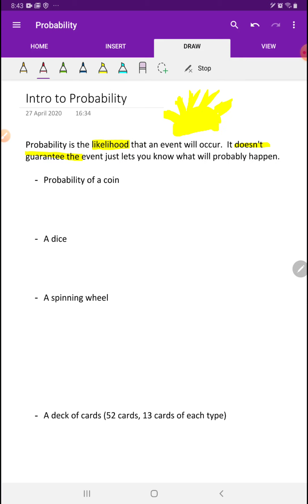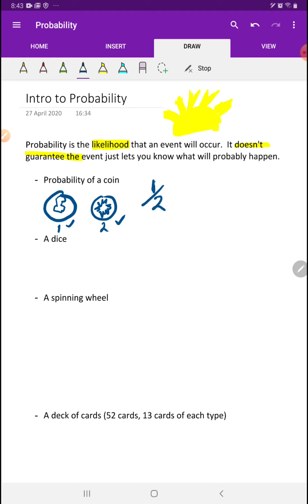So let's look at some probability possibilities. So let's start with this. What's the probability of flipping a coin and getting heads? There's my head, isn't it lovely? Versus getting a tails. Let me draw a leaf on here. There we go. Okay? Well, we have two choices. When we flip the coin, we'll either get a heads or we'll get a tails. So the probability is 1 out of 2. There's two choices, 1, 2, but I can only get one of those. So 1 out of 2.